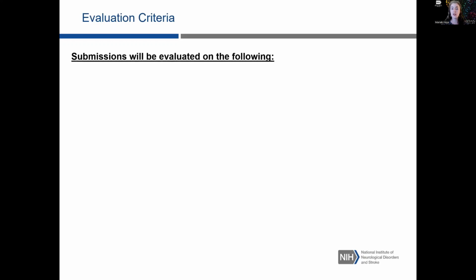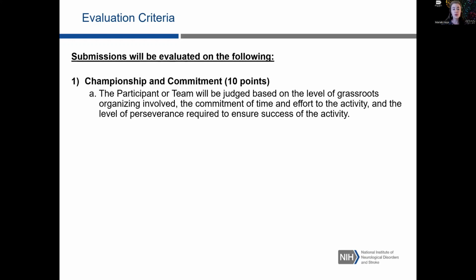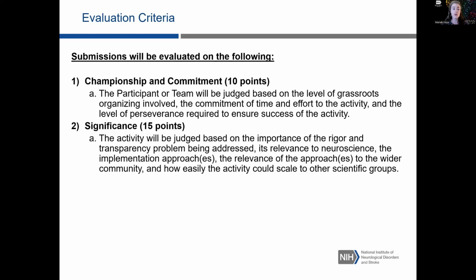So submissions will be evaluated on the following criteria. So first, this championship and commitment essay. The participant or team will be judged based on the level of grassroots organizing involved, the commitment of time and effort to the activity, and the level of perseverance required to ensure success of the activity. Submissions will also be evaluated based on the significance, so the importance of the rigor and transparency problem being addressed, its relevance to neuroscience and the broader community, the implementation approaches, the relevance of those approaches, and then how easily the activity could be scaled to other scientific groups.